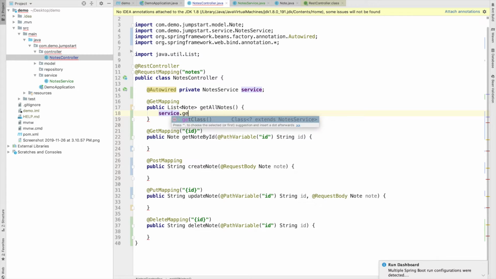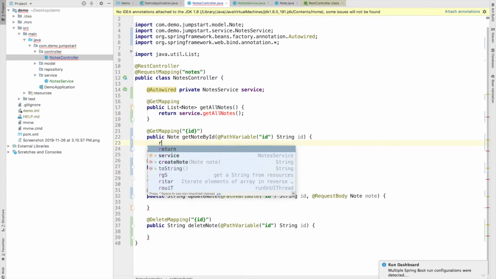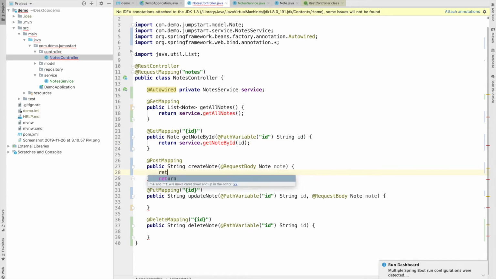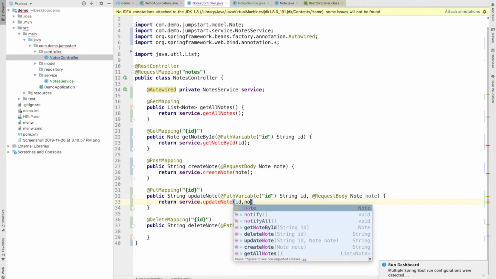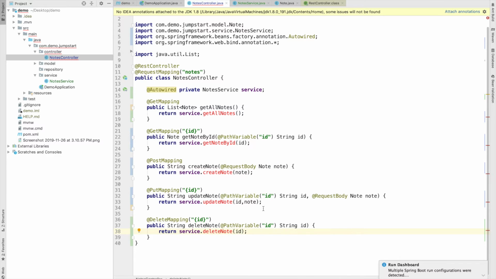So our first method is get all nodes. These are all the methods for the controller class I have just made. The first method is get all nodes. This method will return all the nodes existing in our database. Next we have get mapping, which is actually a get request by ID.